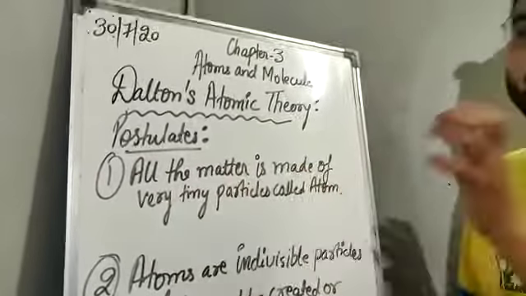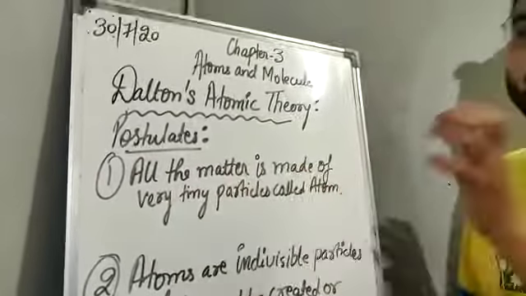They are so small that they cannot be seen by the naked eye, and these particles he called atoms.